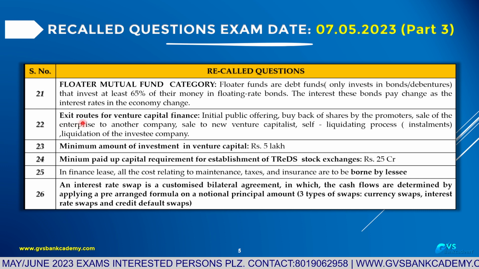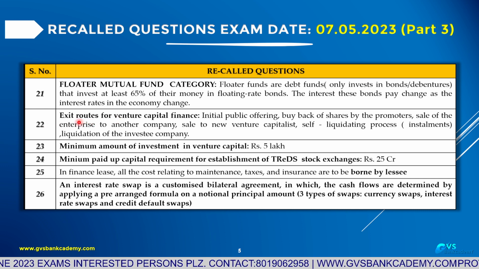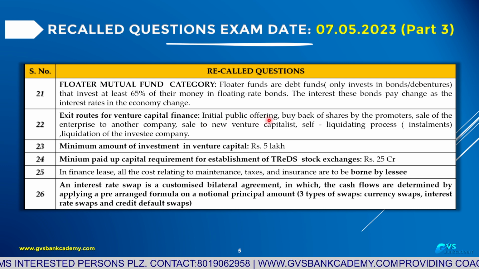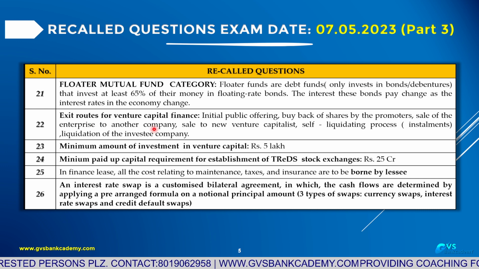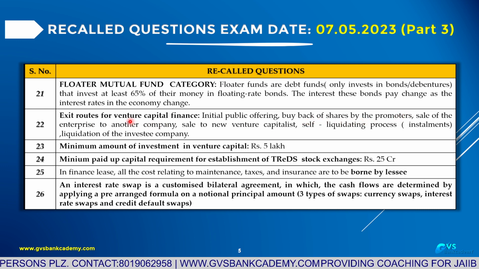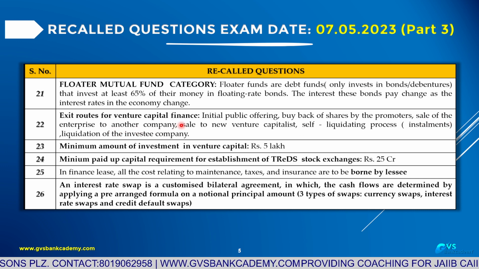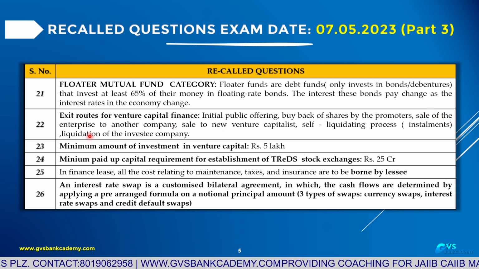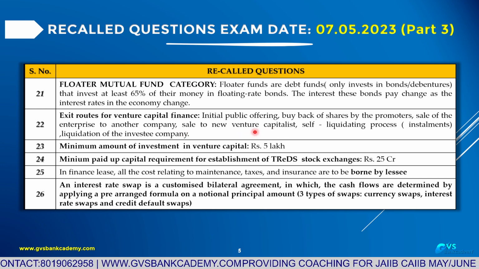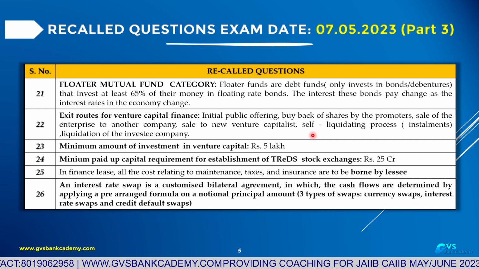Question number 22. Exit routes: how an investor can go out from venture capital finance. First, initial public offer. Once the company is settled, they will issue shares to the public. Second, buyback of shares by the promoters of the venture capital. Third, sale of the enterprise to another company, an outright sale of the company to another company. Fourth, sale to a new venture, when venture capital is selling to another new venture capital.